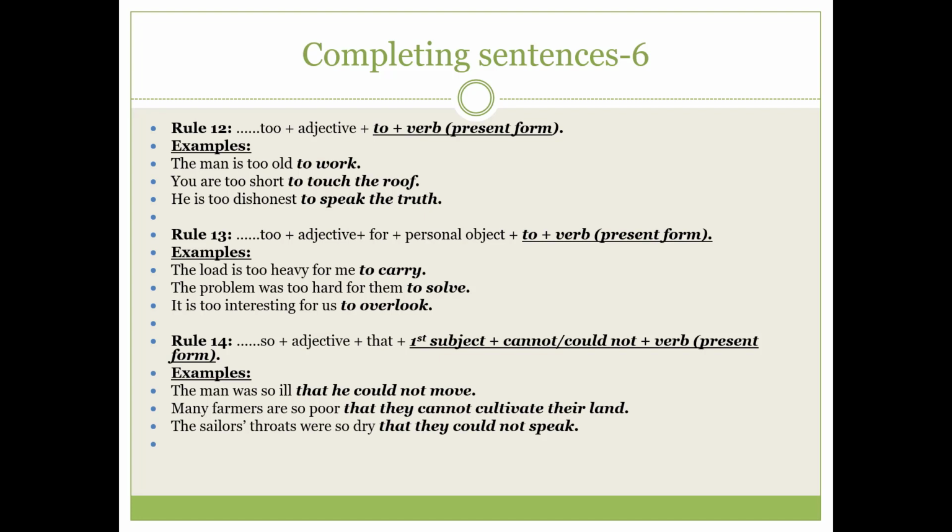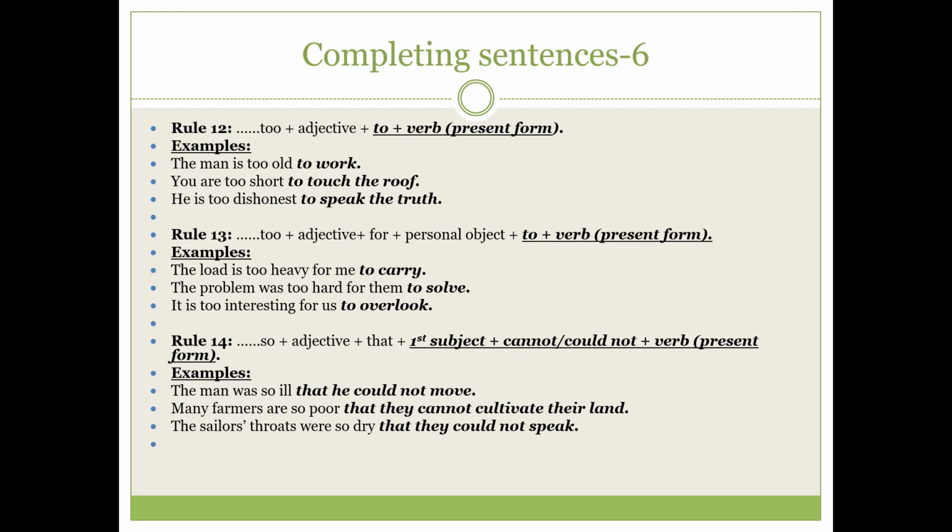Okay, you see, the man was so ill that he could not move. In the beginning we have used so, and after so we have used ill, that is an adjective, and then we have used that, and after that we have used could not. Why could not? Because in the first part there was was, that is indicating past. So we have to use could not move.